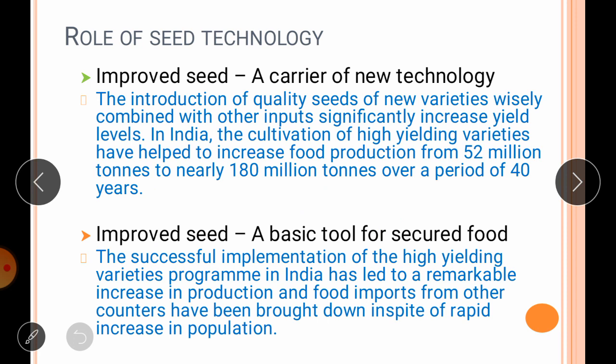In India, for instance, the cultivation of high-yielding varieties has helped to increase food production from 52 million tons to nearly 180 million tons over a period of 40 years. So it is therefore evident that the introduction of seed of new varieties raises the effect of traditional inputs and increases their ultimate consumption as well.